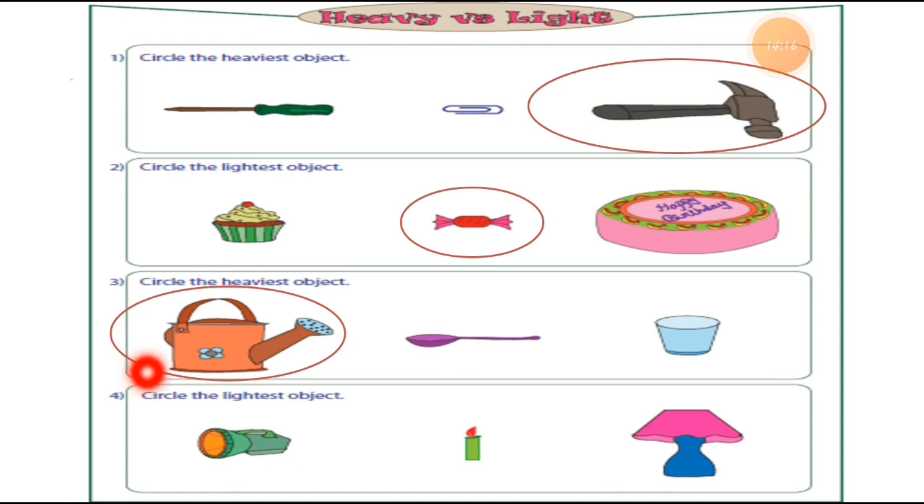Now number 4 is circle the lightest object. Here is a camera, then a candle, then a night lamp. You have to choose the lightest object of the given pictures: camera, candle and the night lamp. All are light things, but the lightest thing from the given pictures is the candle, right? So here also you can write down the names of the things and circle as per the instruction, right students?